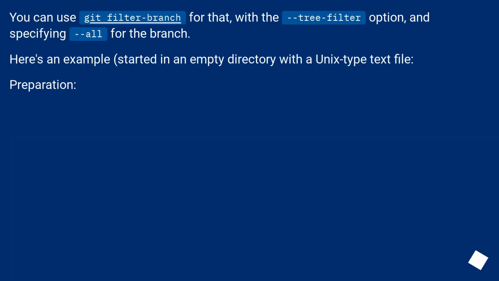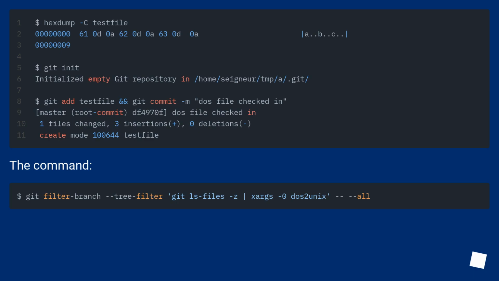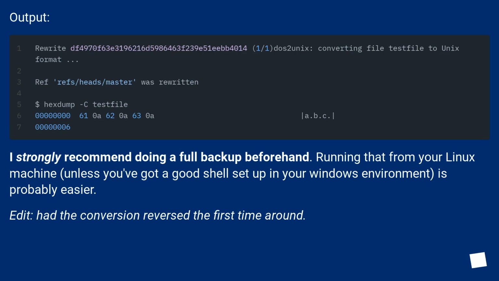You can use git filter-branch for that, with the tree-filter option, and specifying --all for the branch. Here's an example, started in an empty directory with a Unix type text file. Preparation. The command. Output.